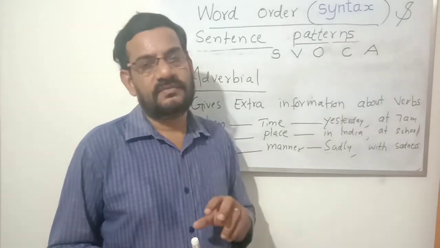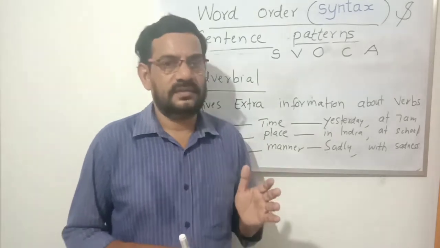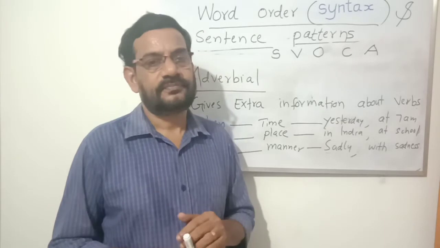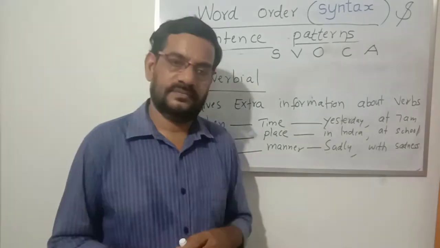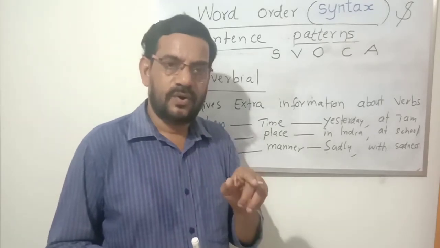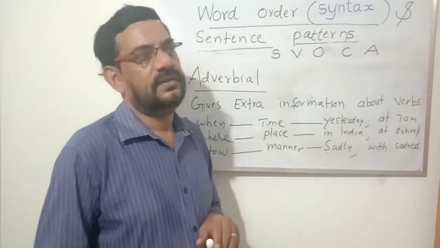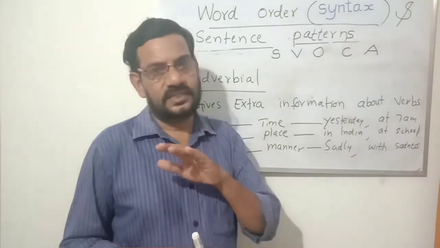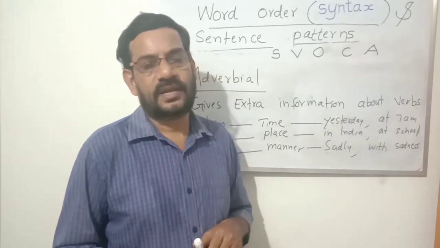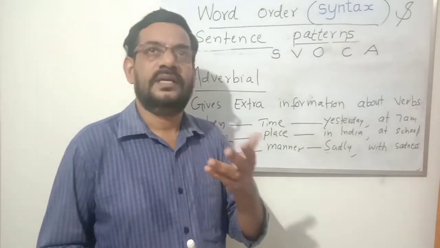What are the elements given there? What's the pattern there? We can identify the pattern by analyzing each word. "We", that's the subject. "Will meet", that's the verb. "Him", that's the object. So SVO. "At school", A. SVOA. That's a pattern. So we write patterns like that. SVO will be the pattern sometimes, SVC sometimes. So according to the function of the words, we can categorize the pattern.